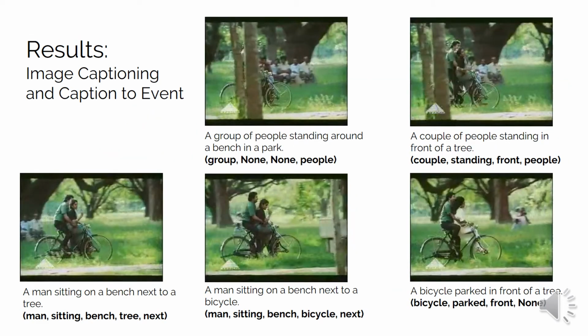Here are examples of outputs from the image captioning model and the event tuples generated from those captions using the spaCy natural language processor. For example, in the bottom left, the caption is a man sitting on the bench next to a tree, which then gets converted to an event of man sitting bench tree next.